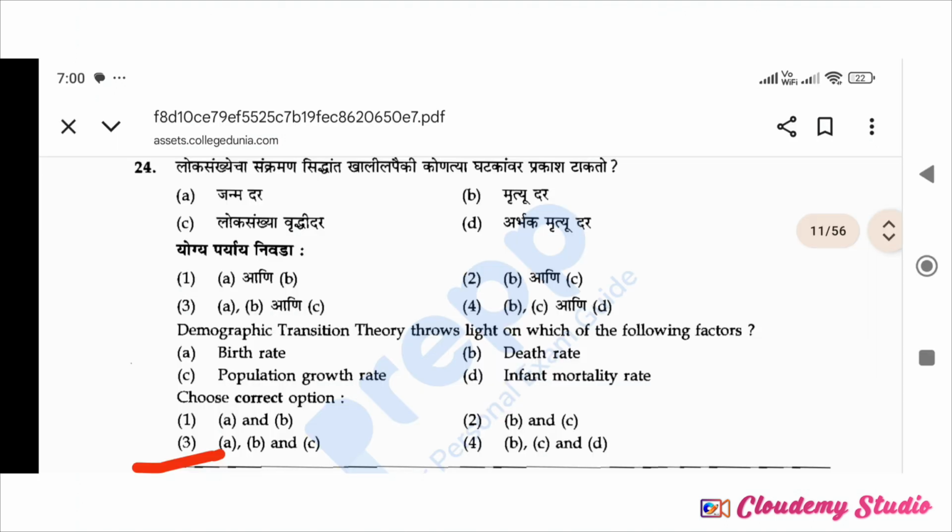Now the PYQ asked on this particular topic is: demographic transition theory throws light on which of the following factors. We knew that it talks about birth rate, death rate and population growth rate. It does not talk about infant mortality rate or any other thing. So option number 3 is correct.